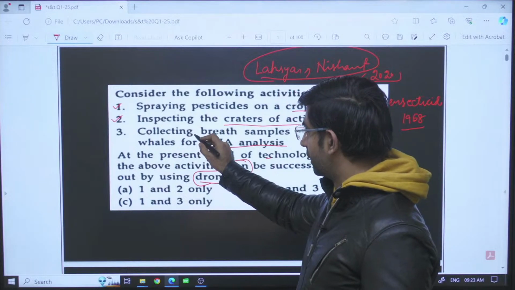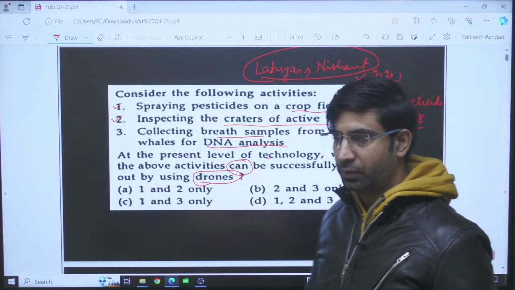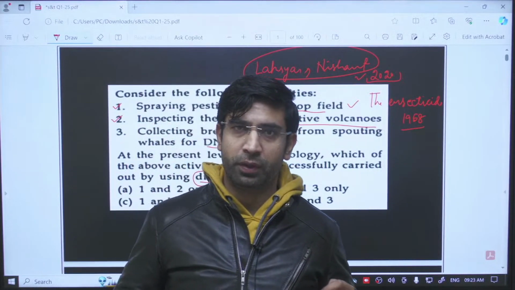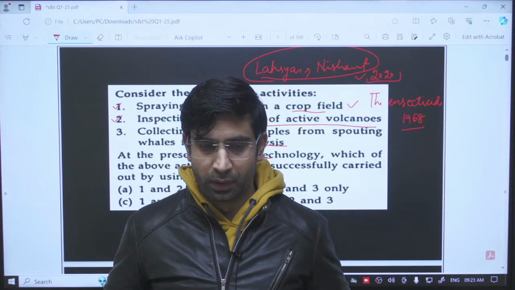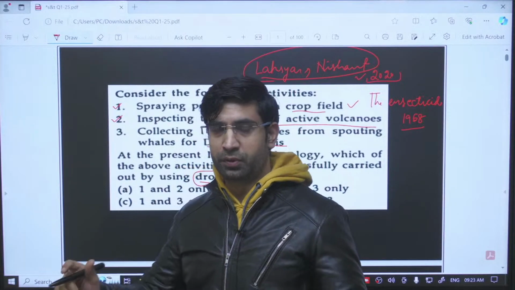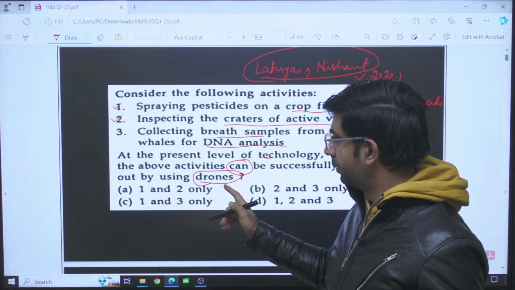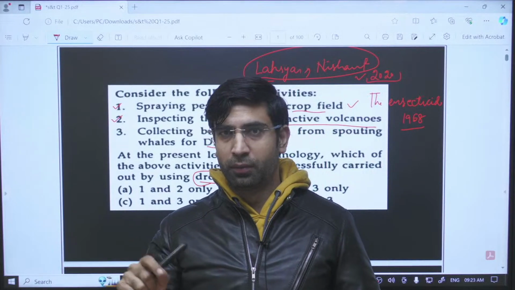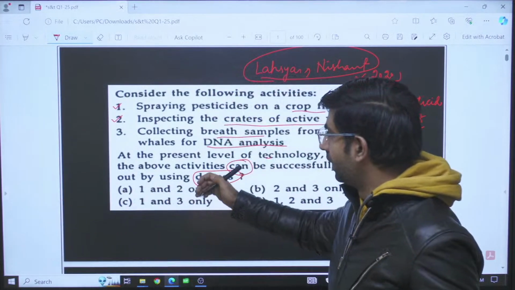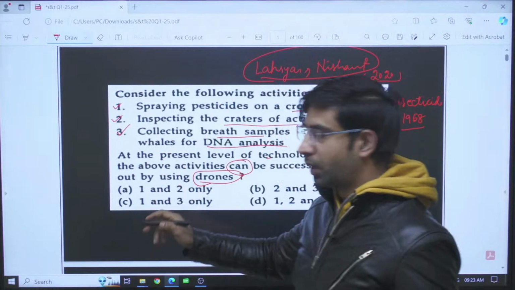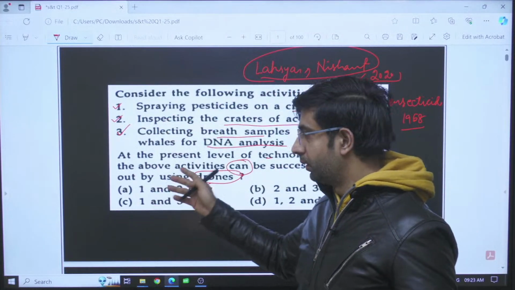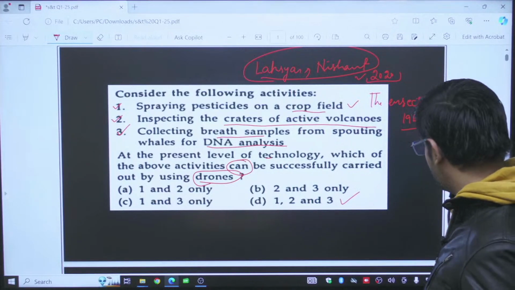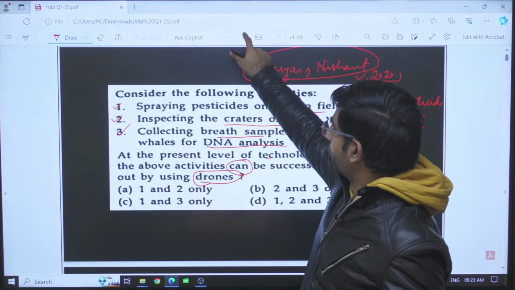Then comes the third statement, you can collect breath samples of the whale. This is also right. Reason being, in the year 2015, we again had one more research paper in which some scientists in South Africa used drones to collect and to monitor whales. So this statement will also be right. Now, after knowing about all the three statements, we can easily come to the answer, and the right answer for this question will be D, 1, 2 and 3. Let us move on to the next question.